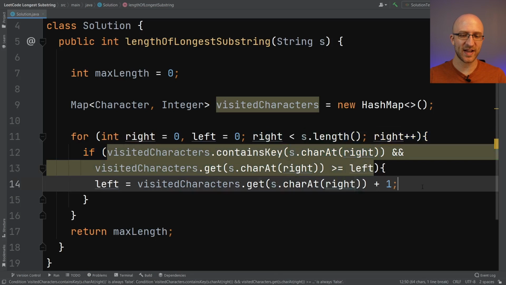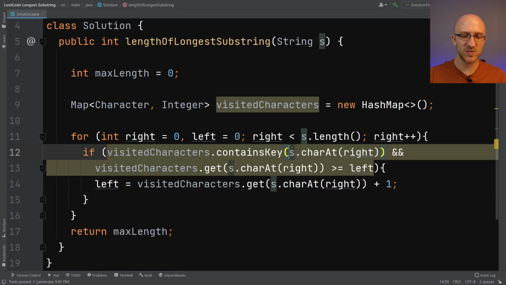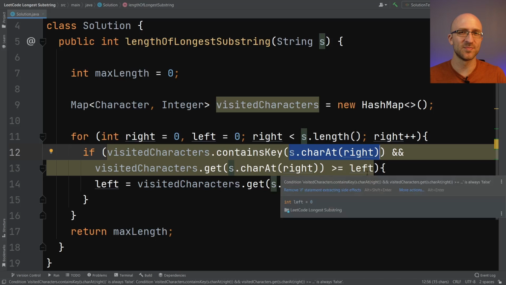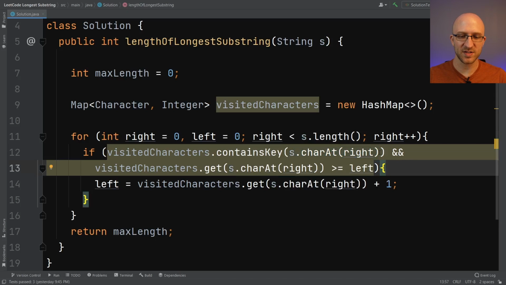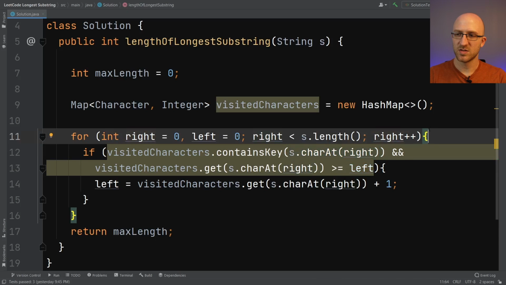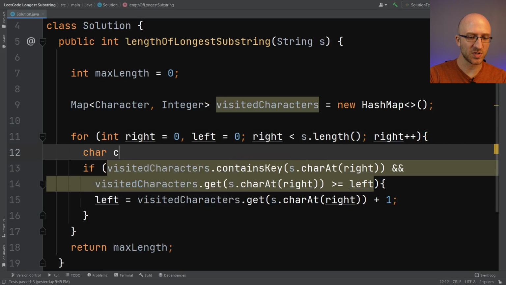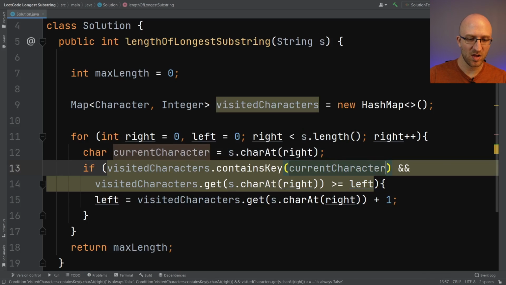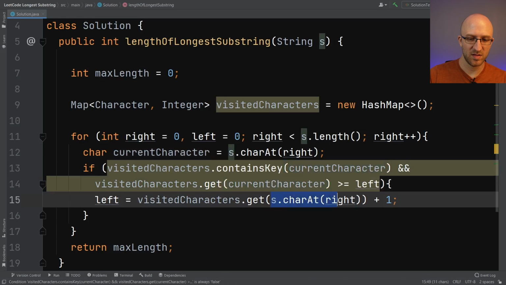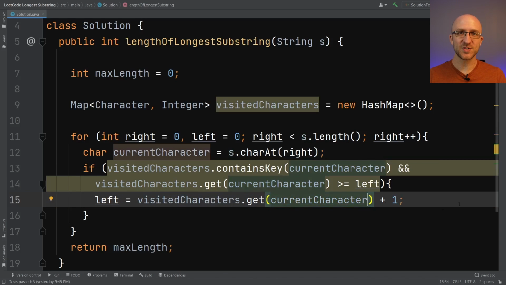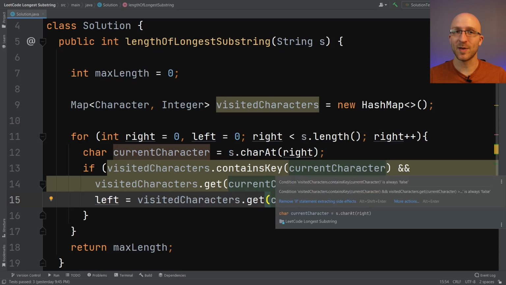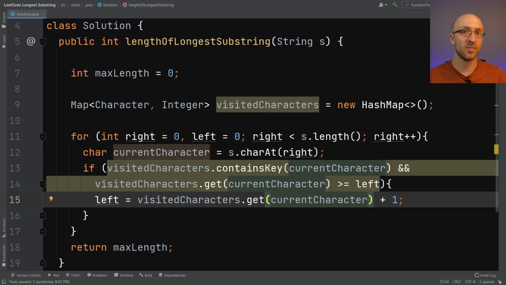Now, one thing I'm noticing as I'm writing this algorithm is that I'm using s.charAt(right) three times, and it's kind of starting to look a little verbose. So I think what I might do is create a variable for this. I'll create a char variable, call it currentCharacter, and set it equal to s.charAt(right). Then we'll replace everywhere we're making that call with that variable. There we go. Now it's a little bit easier to read and might also perform a little better because it doesn't have to do this lookup three different times.